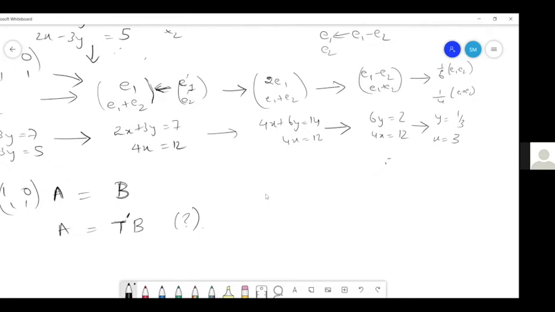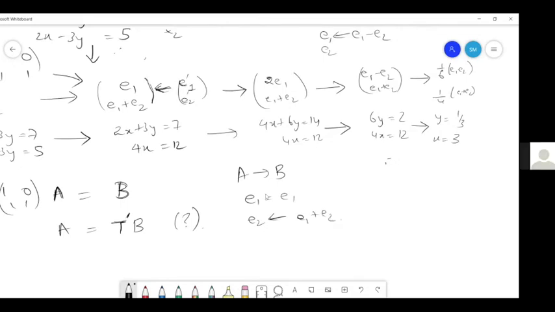Yes. So now basically going from A to B is same as you replace, okay, you keep E1 as it is. E1 is equal to E1. Then E2 you replace E2, right?